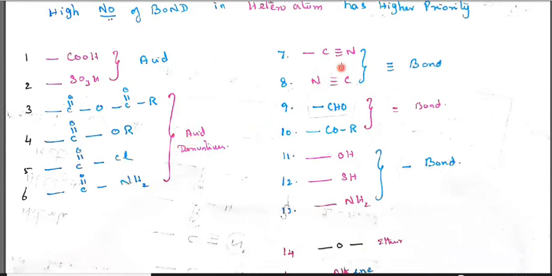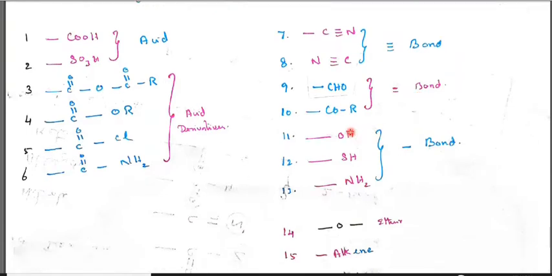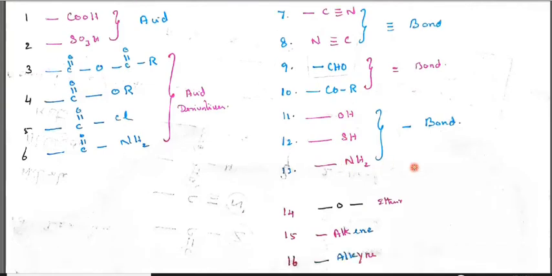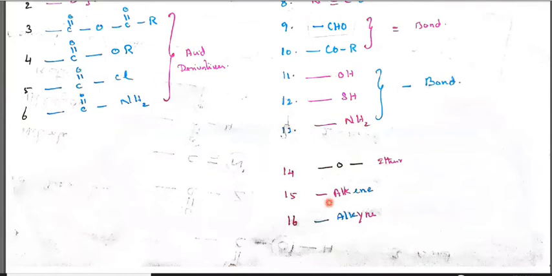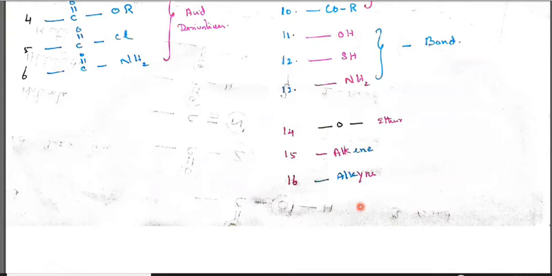And here C triple bond N, N triple bond C. This is a triple bond. And CH double bond O, C double bond O, these two are the aldehyde and ketone functional groups. They carry double bonds. Then OH alcohol, SH thioalcohol, and NH2 amines have single bonds. Only O is the ether, and then alkenes and alkynes. This is the priority order.